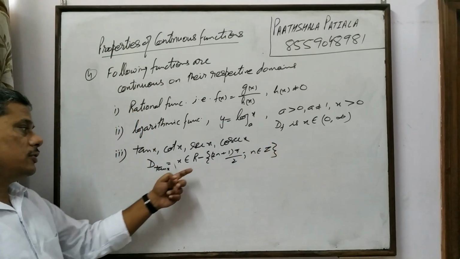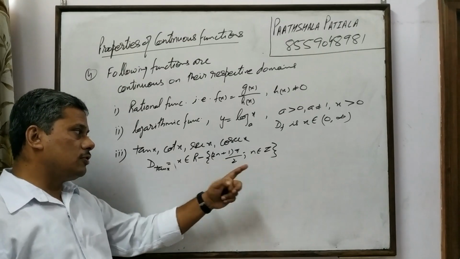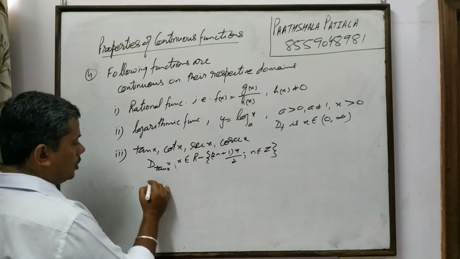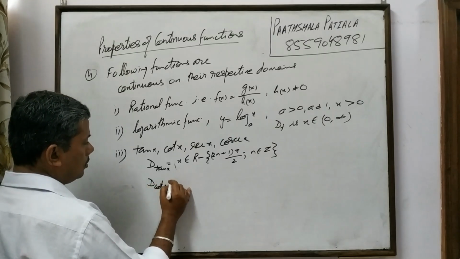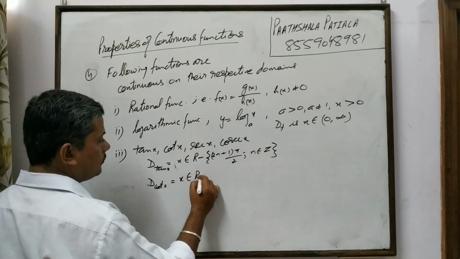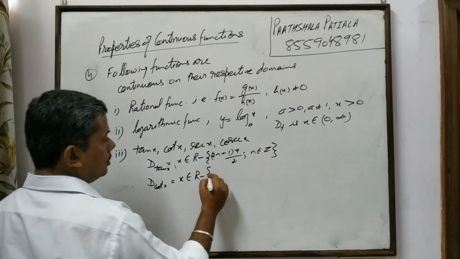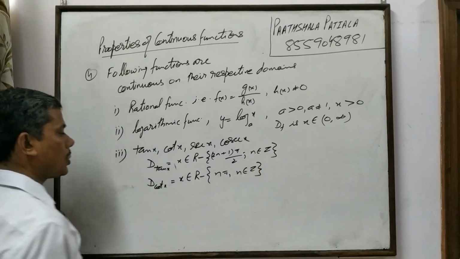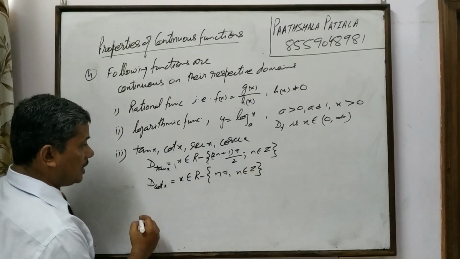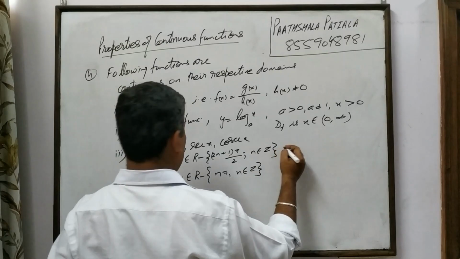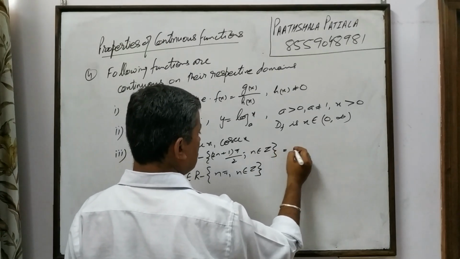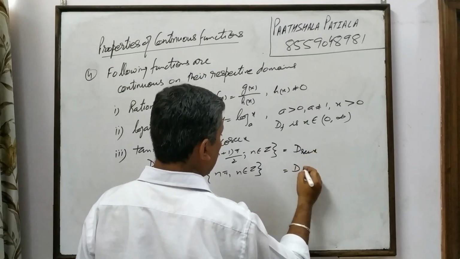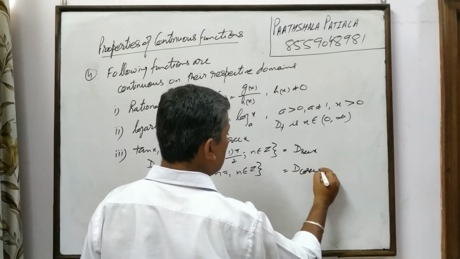So the set of all real numbers except odd multiples of pi by 2. Domain of cot x is the set of all reals except n pi, where n belongs to Z. Similarly, the domain of tan x is equal to the domain of secant x, and equal to the domain of cosecant x.